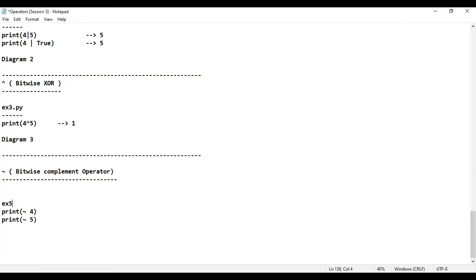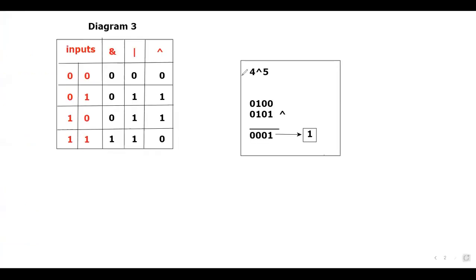Example number 5.py. What will be the output for these things? Similarly, the output for -4. Shall we see how the calculation will happen internally and what output I can expect? I'll copy this and go back to the whiteboard. In this whiteboard, I'm going to write it here. Output, later we will see.